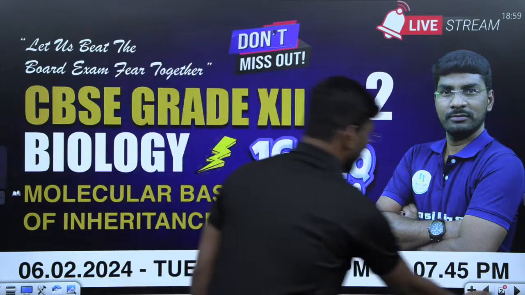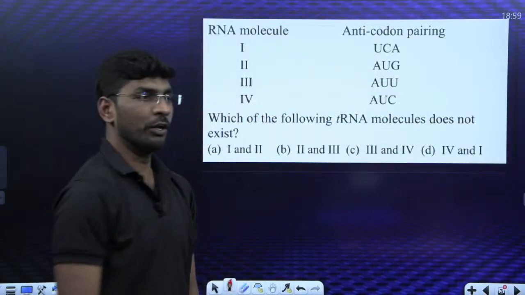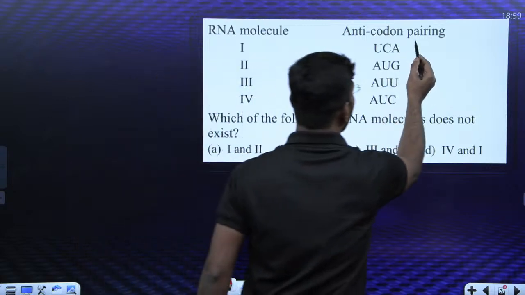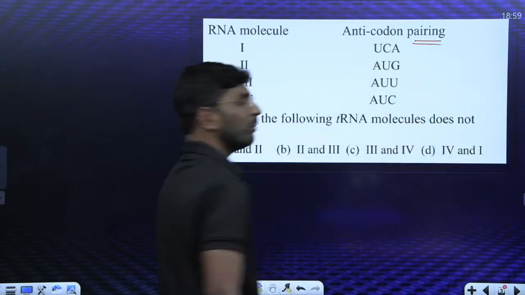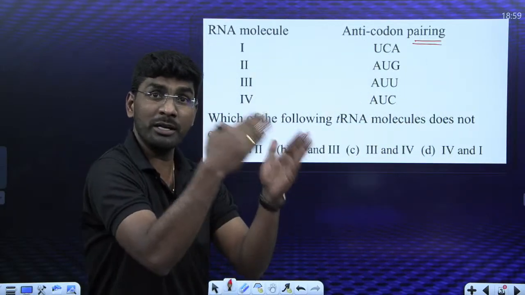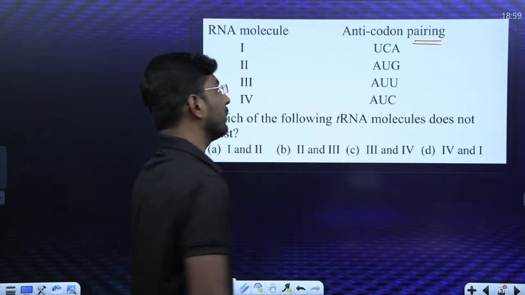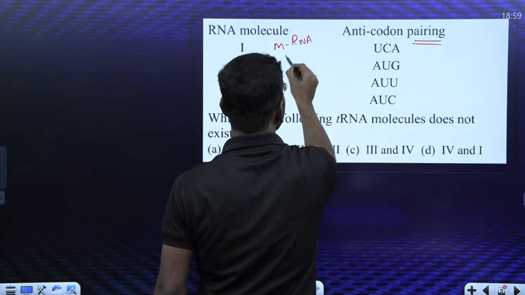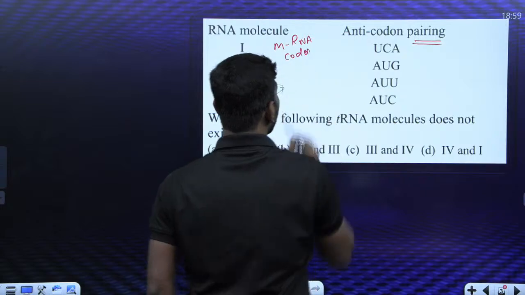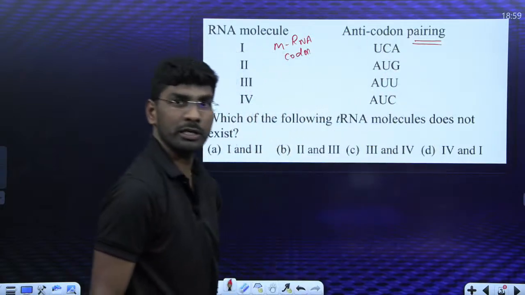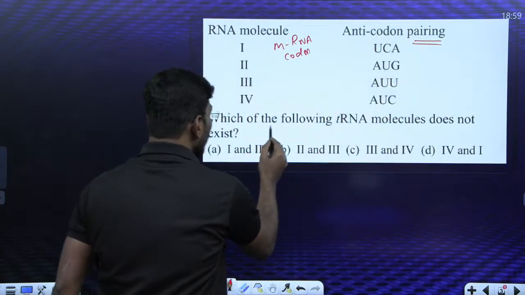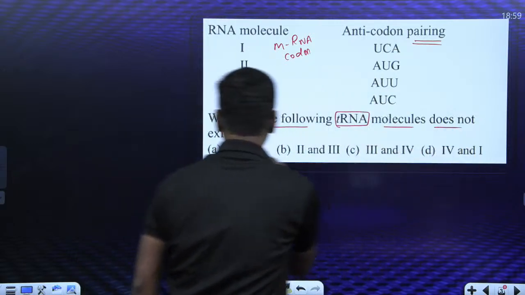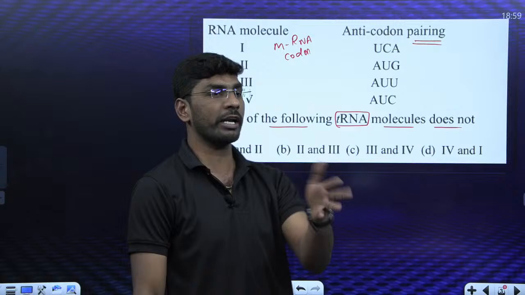Look at the first question. An mRNA molecule and anticodon pairing is given. Here I am writing mRNA molecule. mRNA has codons, right? Now, in the second column, the anticodon is given. Which of the following tRNA molecules does not exist? They are asking, students: does not exist.